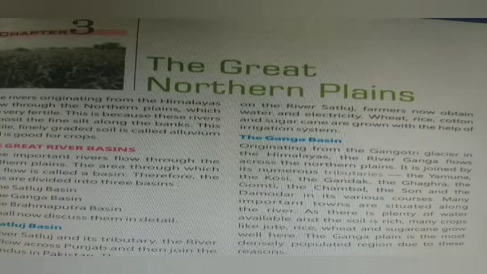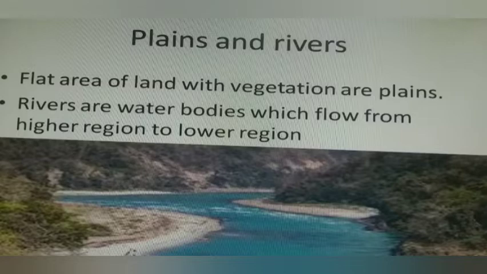The rivers originating from the Himalayas flow through the northern plains. So, students, there are many terms in this chapter whose meanings we need to learn. So, first we are going to learn the meaning of some keywords. Like, what are plains? Yes, plains are flat land with vegetation.